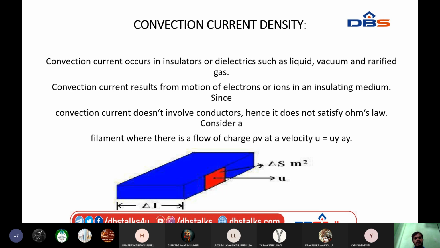So whenever we are considering the current here, that kind of current is considered a convection current. We'll see the derivation later. First of all, let us have the concept.